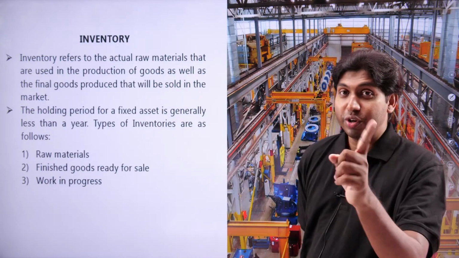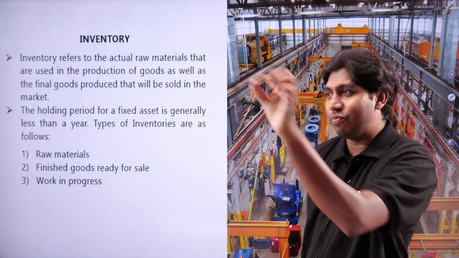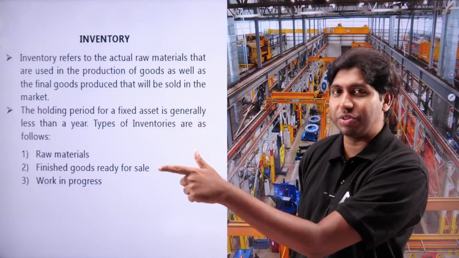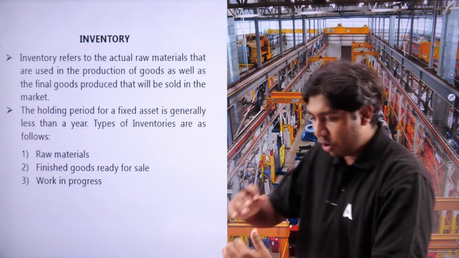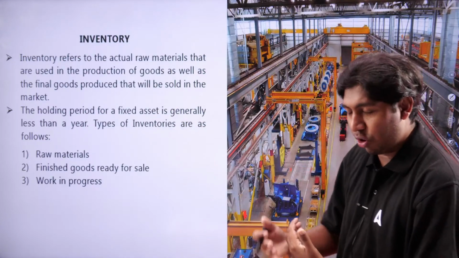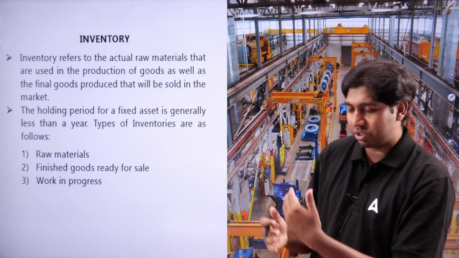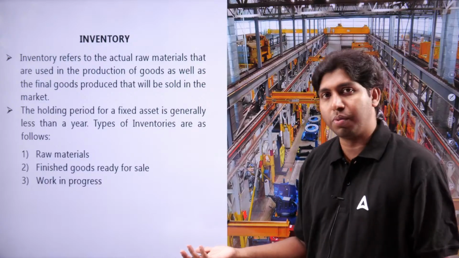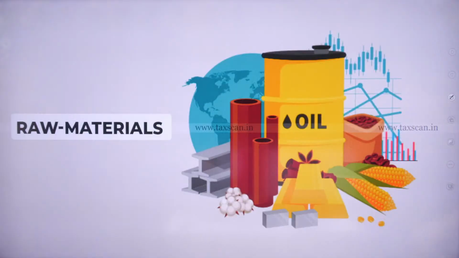Finished goods not sold but ready for sale. If the finished goods are ready for sale, then it's an inventory. Or the work is in process or in progress, the production process is going on, then it is an inventory. Simple. Yes, but not a finished product.